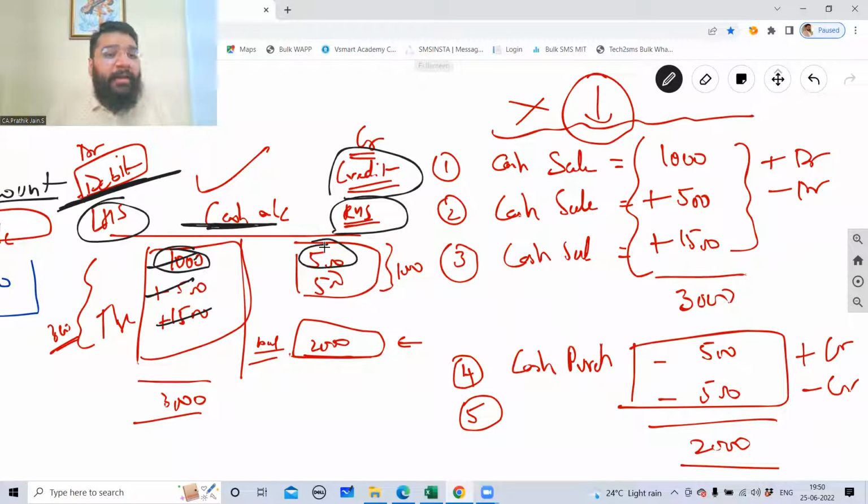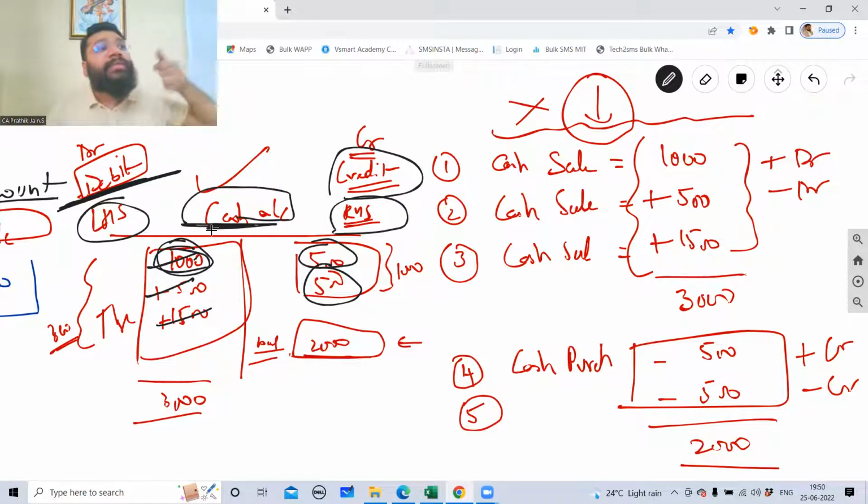What did you do with this 500? I credited it to the cash account. What did you do with this 500? I credited it to the cash account. What did you do with 1,000? I debited it to the cash account because it is on the debit side. So debited. Debited to where? Debited to the cash account. In whichever account you're recording, that account's name you have to mention. If I record anything, 1,500, I say it is debited to the cash account.